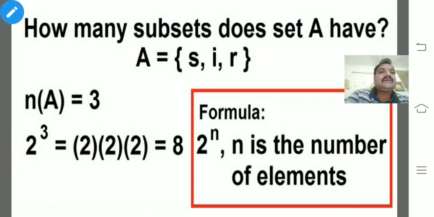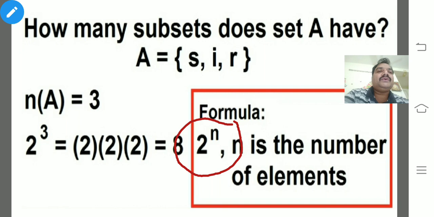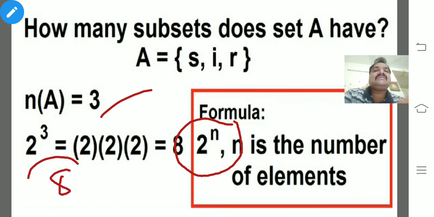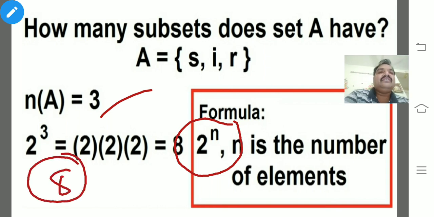How many subsets does set A have? S, I, R. The formula we discussed in our previous session is 2 power n. Here the cardinal number is 3. So 2 cube equals 2 into 2 into 2, 8. So this is the formula for finding the number of subsets of any set.